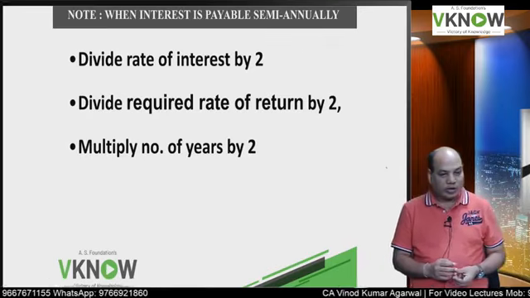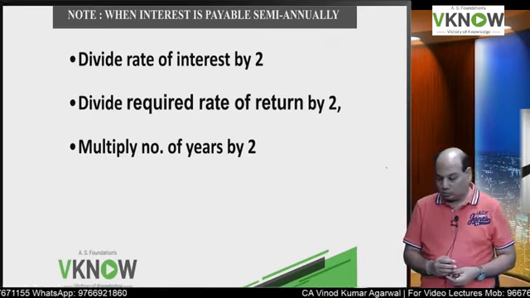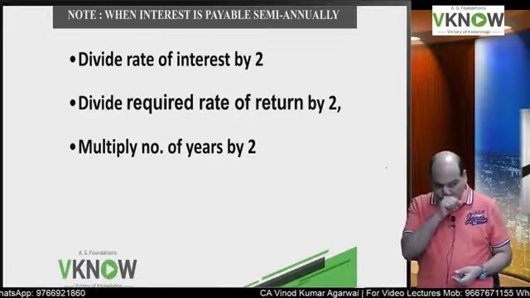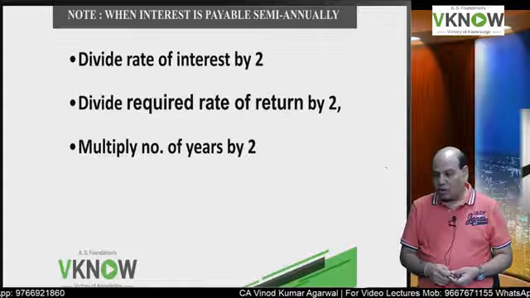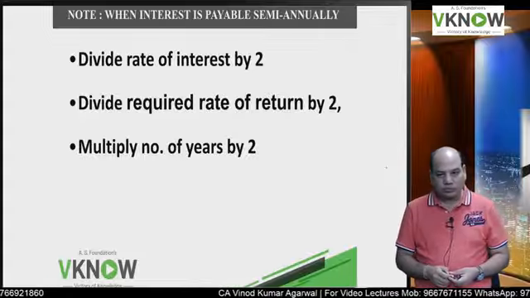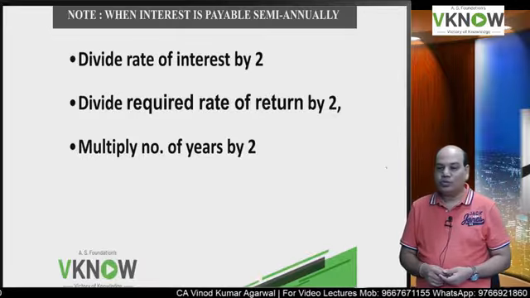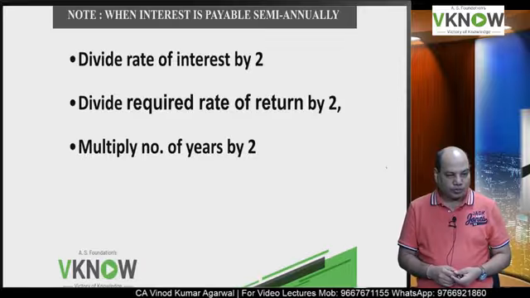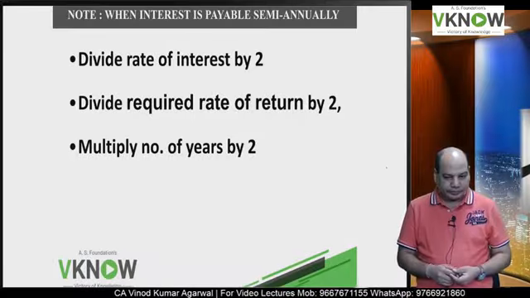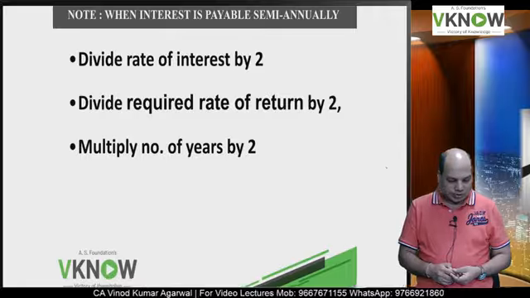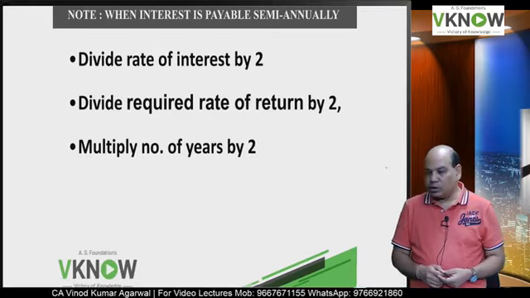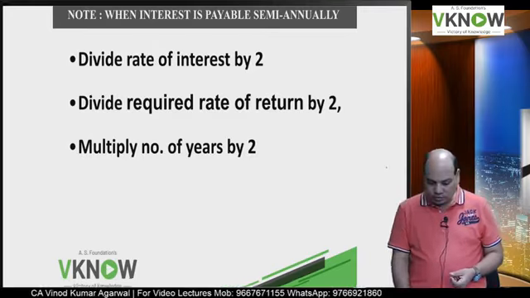Divide required rate of return by 2. And then write down multiply number of years by 2. Okay. So with that we can solve this.